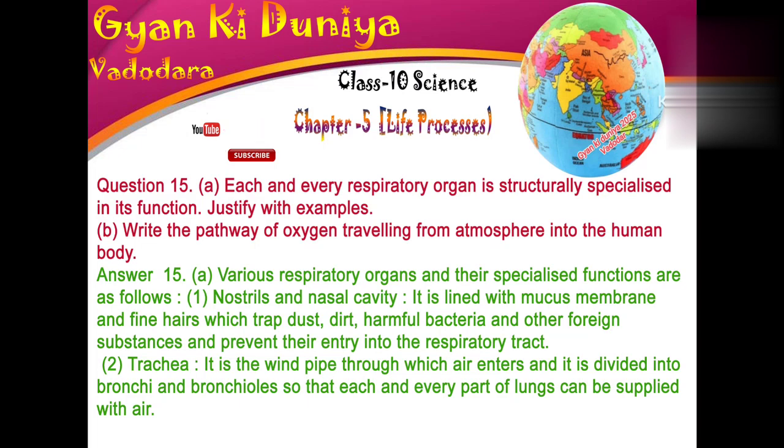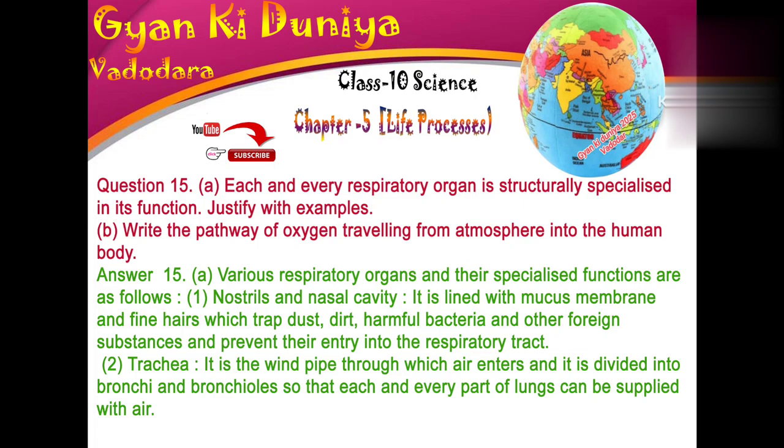Question 15. Each and every respiratory organ is structurally specialized in its function. Justify with examples. B. Write the pathway of oxygen traveling from atmosphere into the human body. Ans. 15.